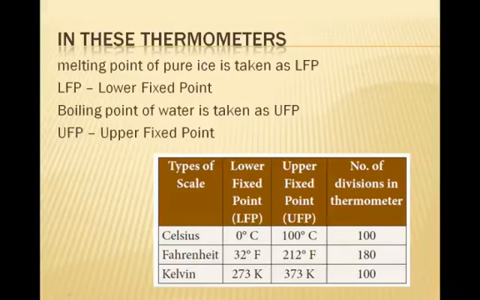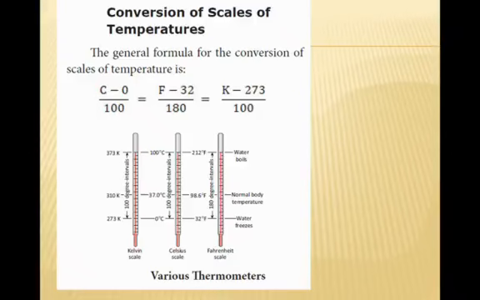Okay, next, types of scale: lower fixed point, upper fixed point, and number of divisions in the thermometer. First, the types of scale: Celsius, Fahrenheit, Kelvin. 0 degree Celsius, 32 degree Fahrenheit, 273 Kelvin. Next, the conversion of scales of temperature. The general formula for conversion uses C for Celsius, F for Fahrenheit, and K for Kelvin. We should not use a degree with Kelvin, so we use only K.